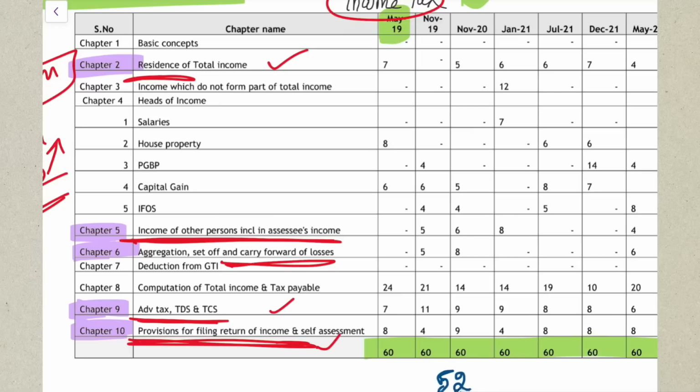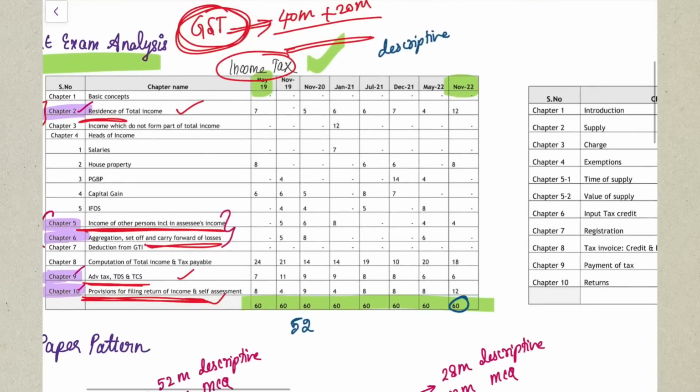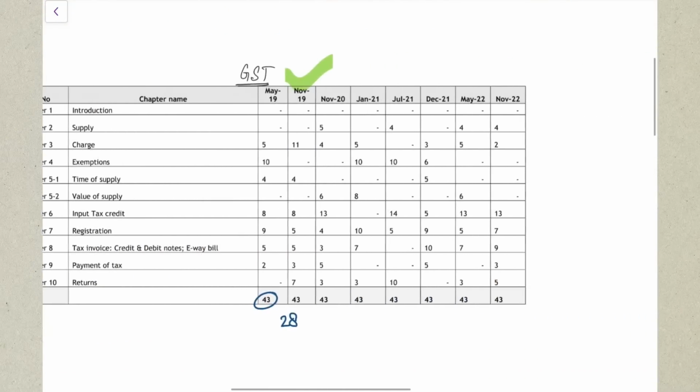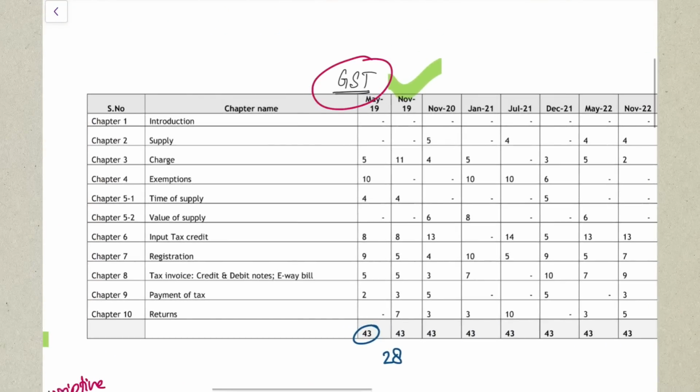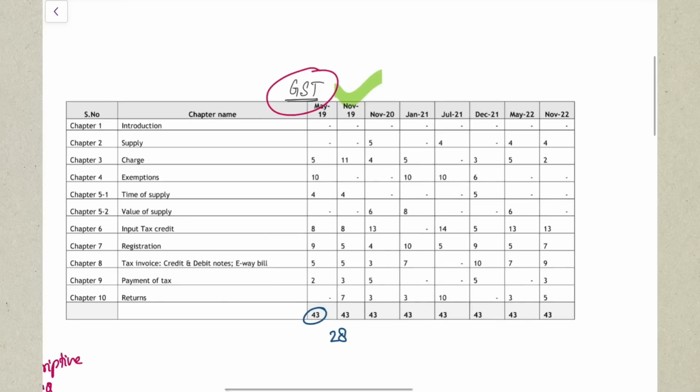In that also, chapter number 2, chapter number 9 and 10 are very important. Do 5 and 6 also, because in case MCQs or simple questions are asked from chapter number 5 and 6, you should be able to attempt them and not lose those marks. Correct? Yes. So do that. Now that we have analyzed income tax, let's move on to analyzing what your GST paper pattern is. Again, in the GST paper, I've taken May 2019 until November 2022, and the chapter wise breakup has been given here.